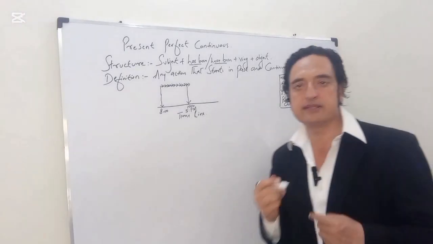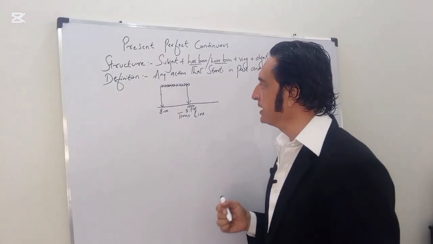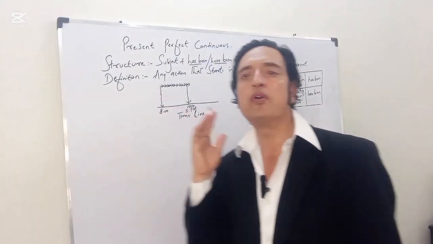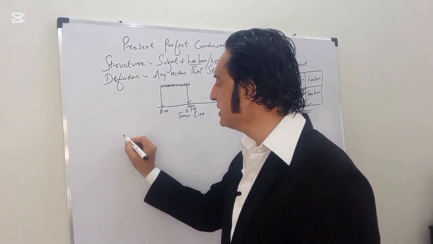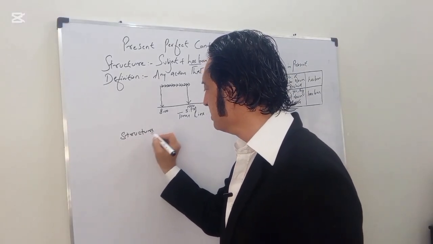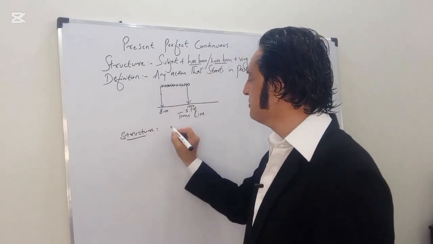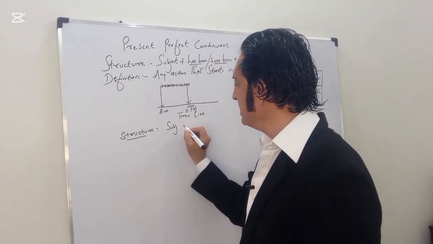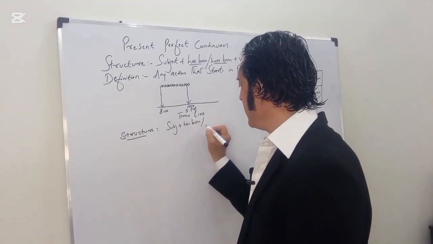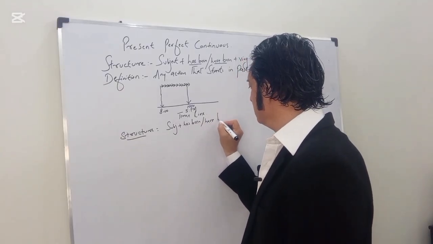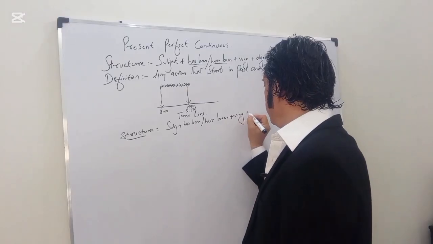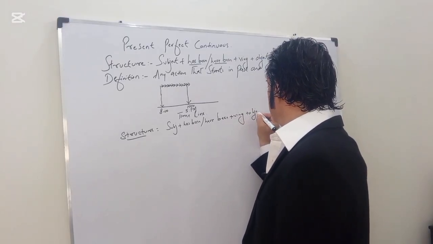Now we start making sentences so you will better understand. As I told you, when we are making sentences of any tense, the first thing we require is the structure. Here the structure is subject, plus has been or have been, plus verb ing form, plus object.